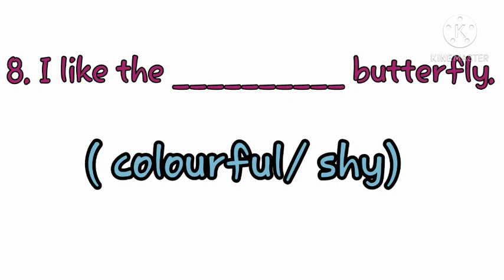Shy means লাজুক, যে লজ্জা পাচ্ছে. So my dear children, a butterfly, can it be shy? No. So the answer is obviously the other one. Yes, you have guessed it right. Now write it down fast.